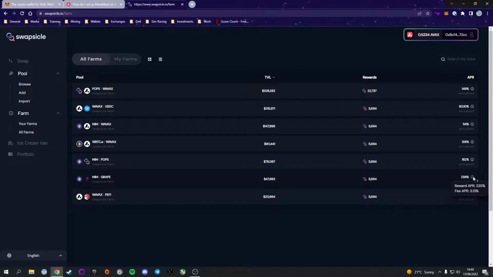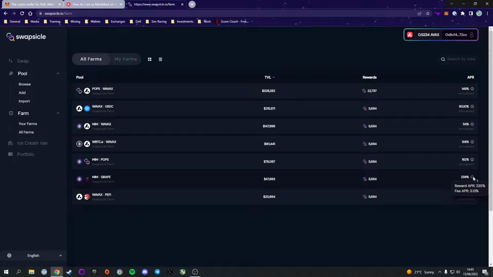Now the fee APR is how much of an interest rate we are earning based off the fees being collected by our LP. So even if we didn't add these to the farm, we'd still be earning that fee APR. The reward APR is the added interest that we're earning in the form of POPs by being in this farm. Now bear in mind, the reward APR will change based off of your share of the farm and also the emission schedule for the POPs token. The fee APR will also change.